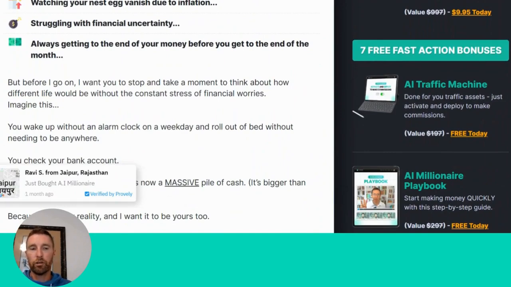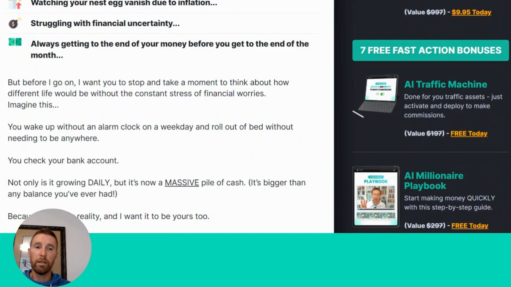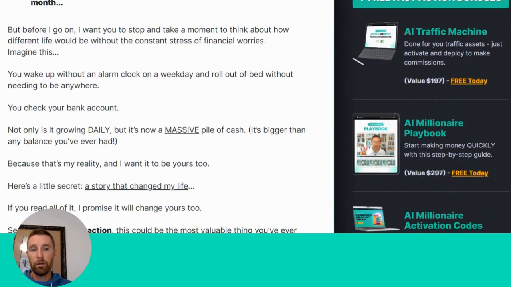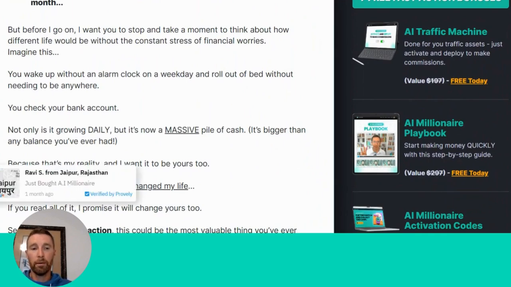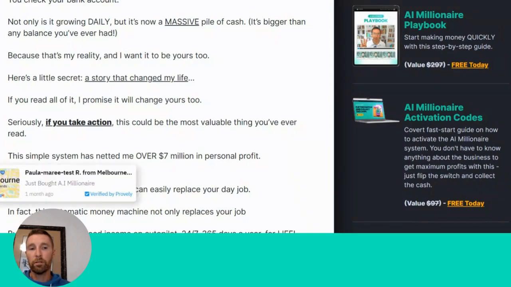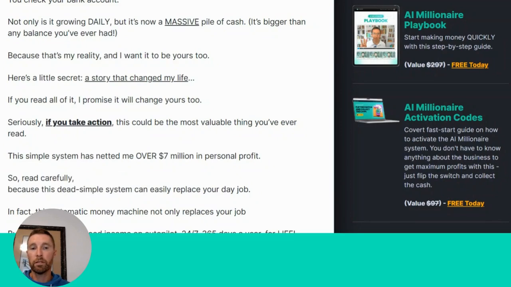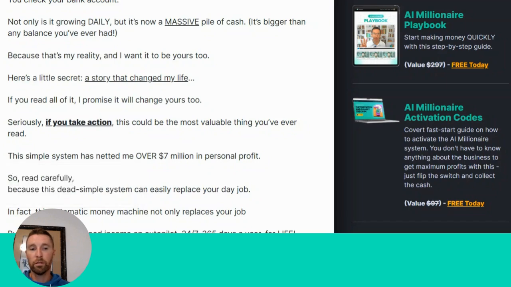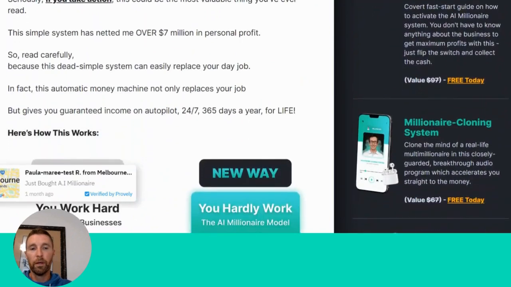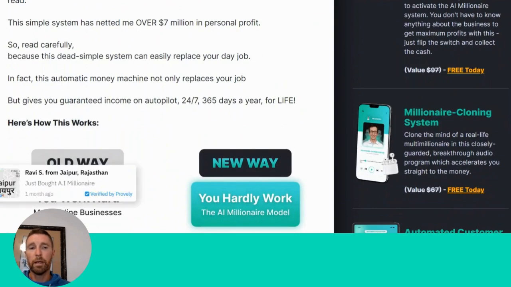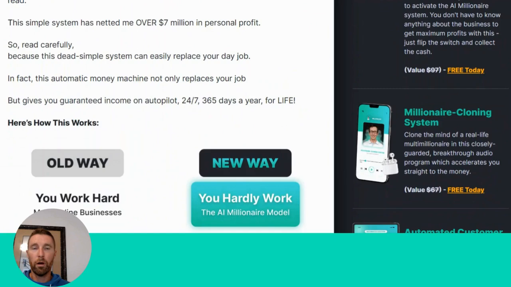They're going to get AI traffic machines, so the done for you traffic assets. Just activate and deploy to make commissions. AI Millionaire Playbook. So start making money with a step-by-step guide. Next is the AI Millionaire activation codes. So covert fast start guide on how to activate the AI Millionaire system. You don't have to know anything about the business to get maximum profits with this. You just flip the switch and collect the cash. Millionaire cloning system. So clone the mind of a real-life multimillionaire in this closely guarded breakthrough audio program, which accelerates you straight to the money.